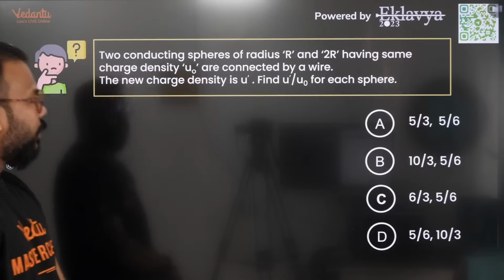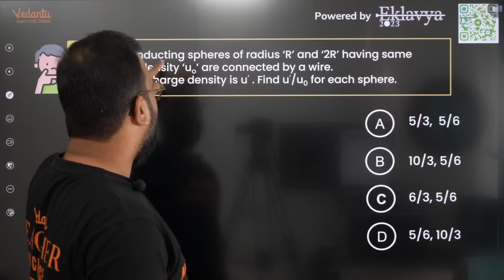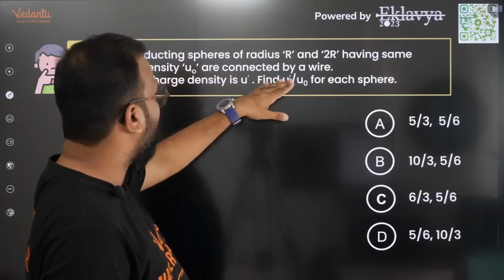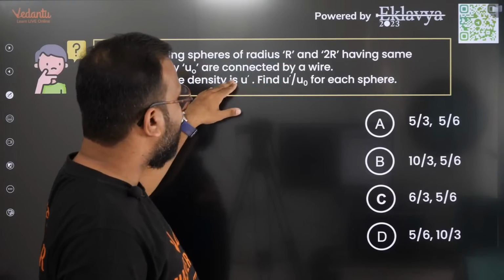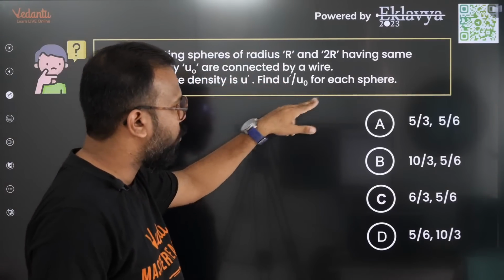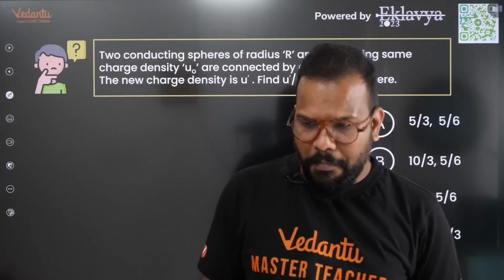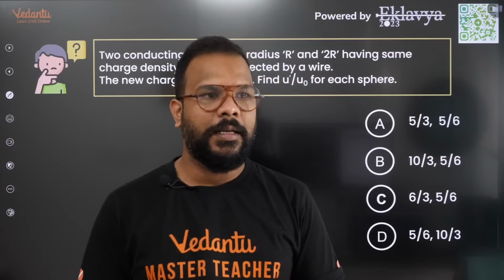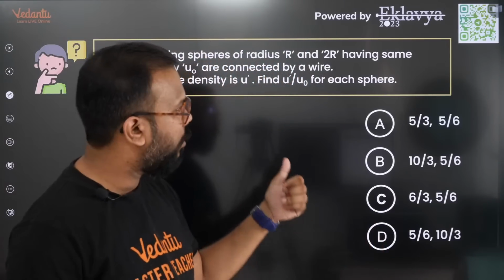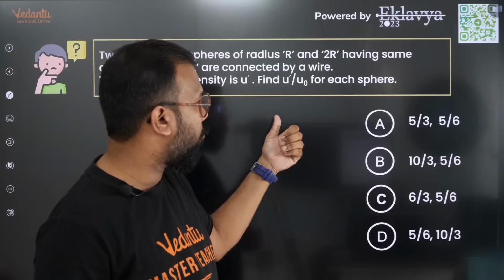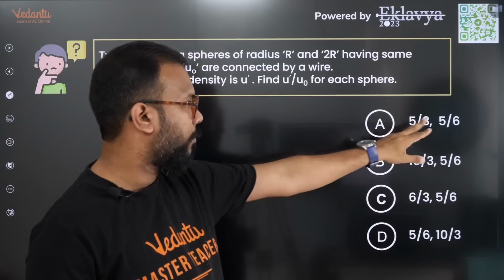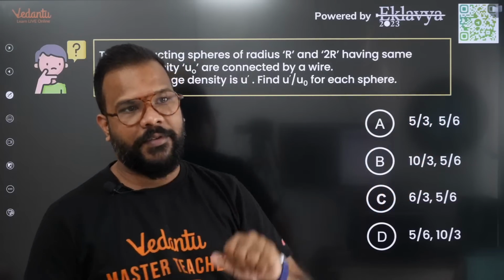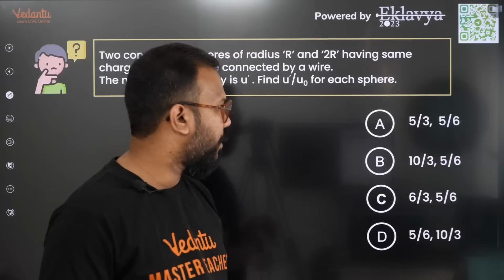Now this one. It says that two conducting spheres of radius r and 2r having charge densities sigma0 are connected by a wire, and the new charge density is sigma dash. Find sigma dash by sigma for each sphere. So I've got a mixed review from the students about this question. Some of the students said that the question asked for the ratio of the two spheres after they are connected. Was that the case, everyone? Can you confirm? Those who appeared for the test.